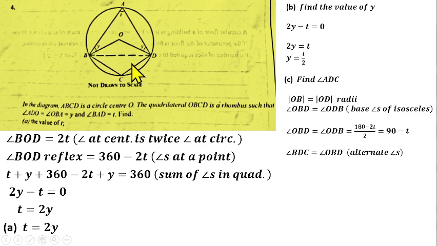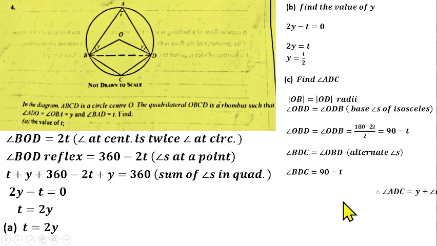So using alternate angles, angle BDC, which is what you are looking for, is equal to angle OBD, because this line is parallel to this line and this line is the transversal. Therefore, angle BDC is going to be 90 minus t as well.